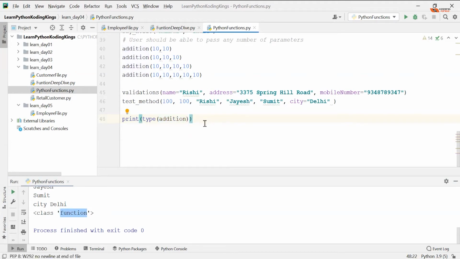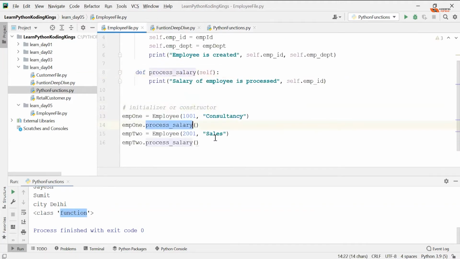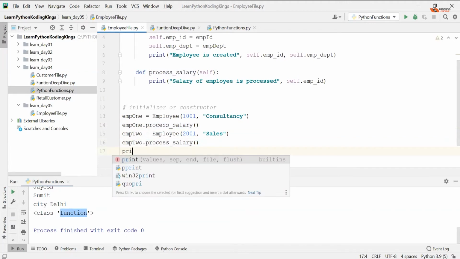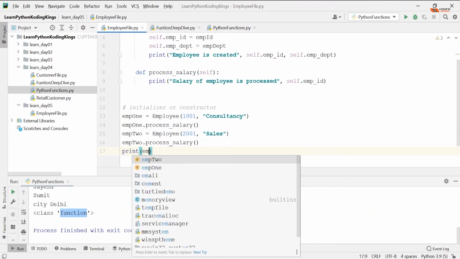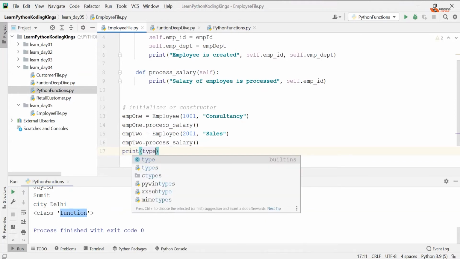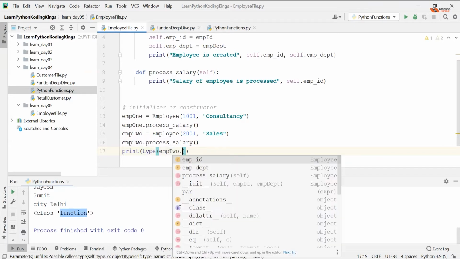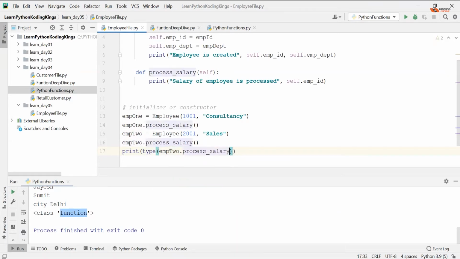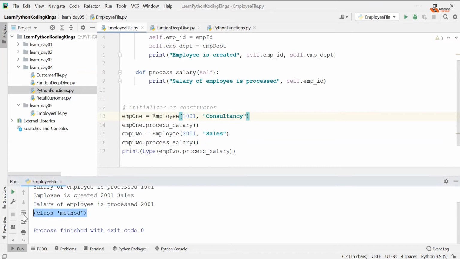Now I'm going to do the same thing for the method inside a class. Here process salary is a method inside a class. So what I'm going to do is print the type of emp2.process_salary. I'm not going to call it with parenthesis, and just go ahead and check this. So you'll see method. What was that earlier? It was function. What is this? This is method. So, very common interview question.